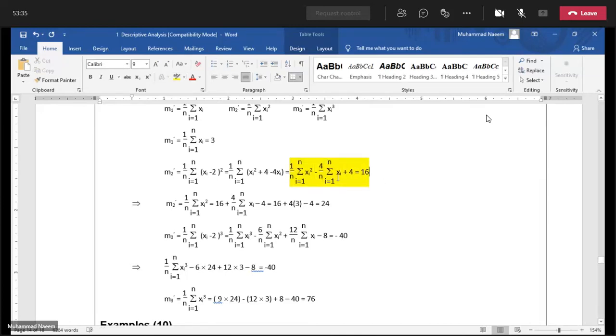Now we simplify this section only. Shifting 4 on the right hand side and sigma x over n, this one, which is equal to 3, we have calculated. So 3 multiplied by 4, 12, minus 12 and plus 4.